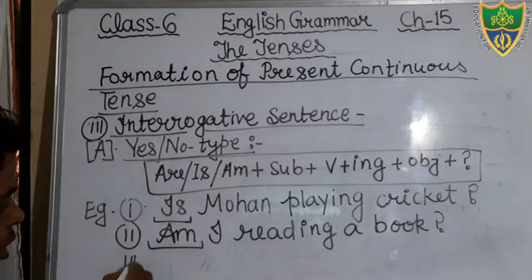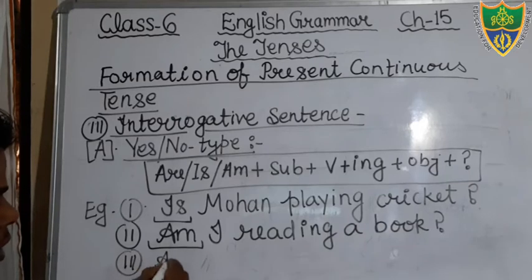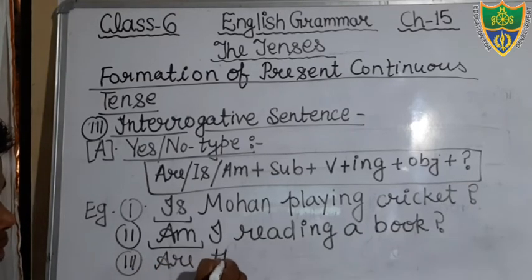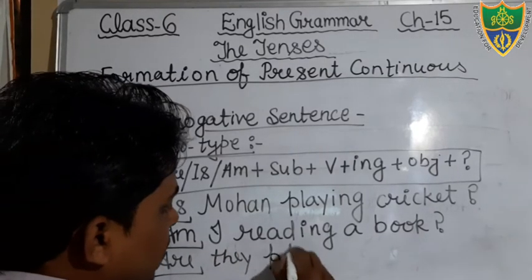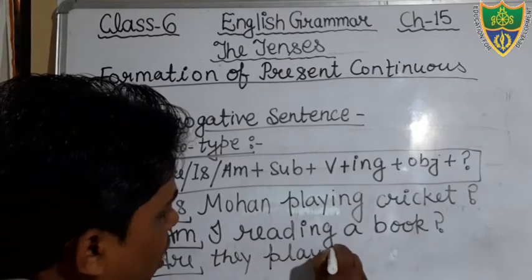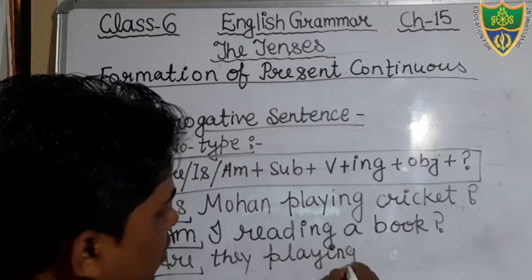Okay, one more sentence we can see. Are, and then are is there, then we will use the subject plural, they. According to they, we will use here the helping verb are. Are they playing? Are they playing cricket?